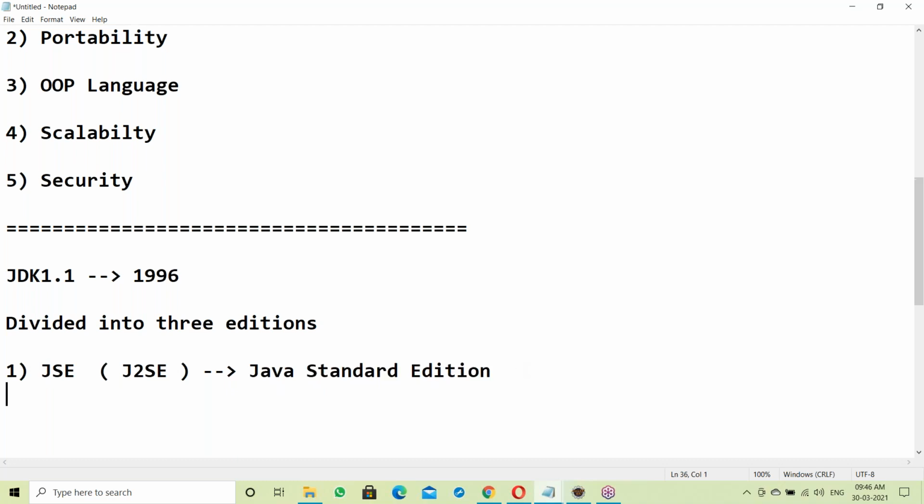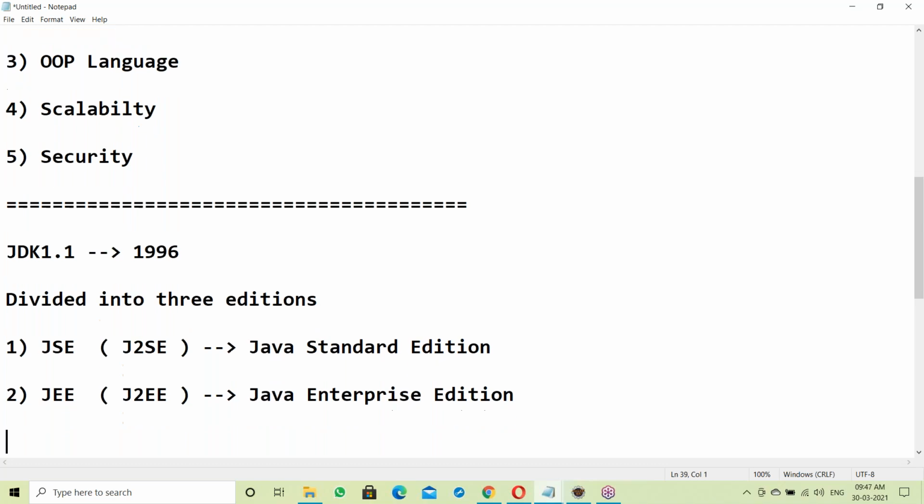The second one is J2EE, Java Enterprise Edition. So the first one is Standard Edition, and the second one is Enterprise Edition.